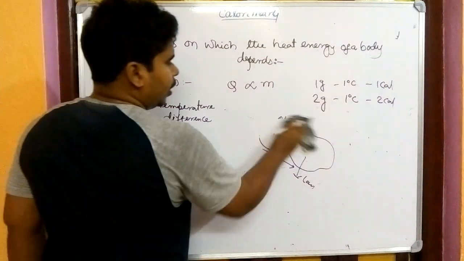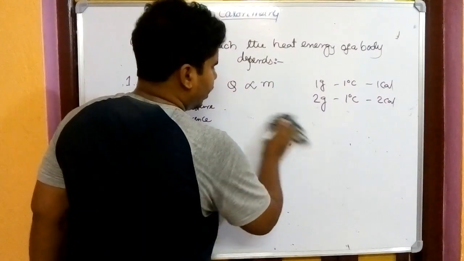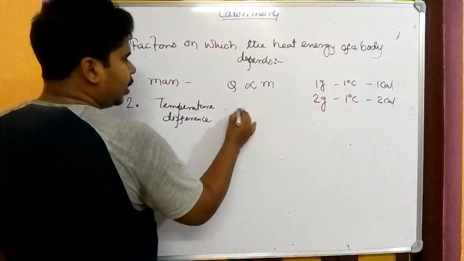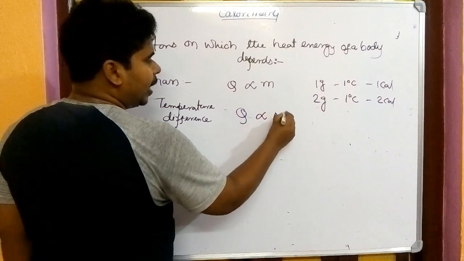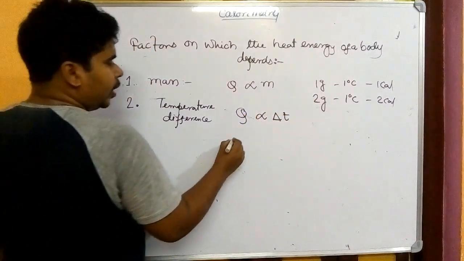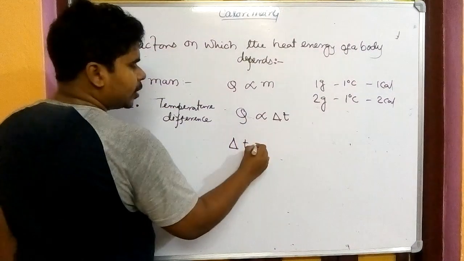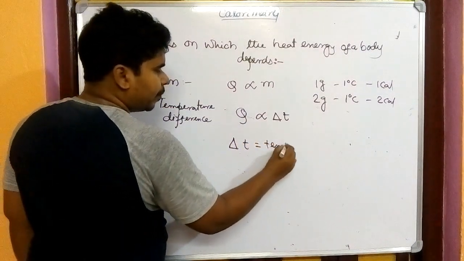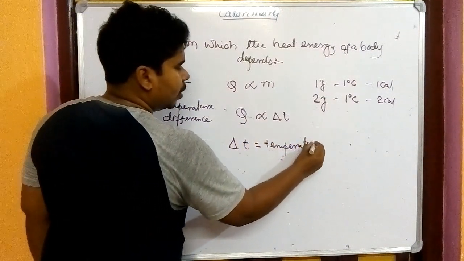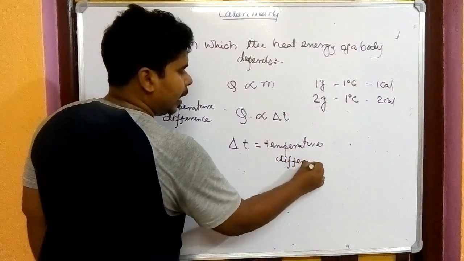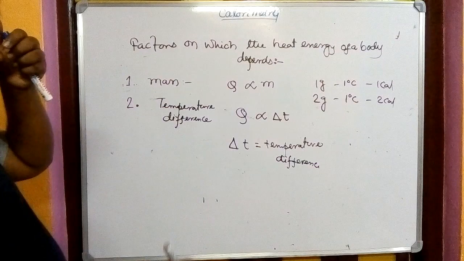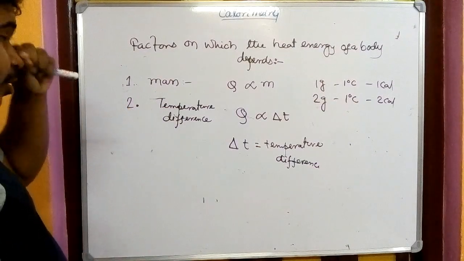So that is shown this way: the total heat energy is directly proportional to del T. Del T means temperature difference. Now you may ask, sir, why is it del? Del stands for the difference.